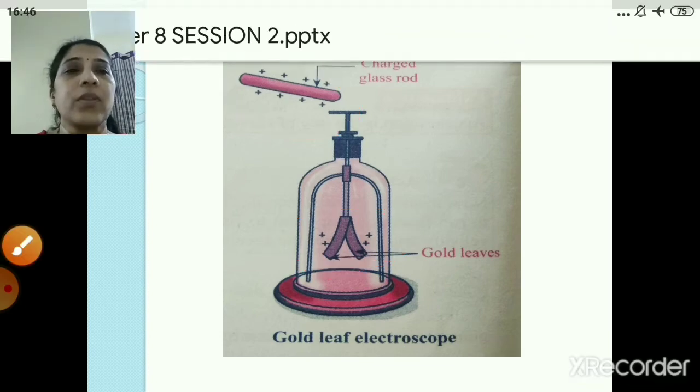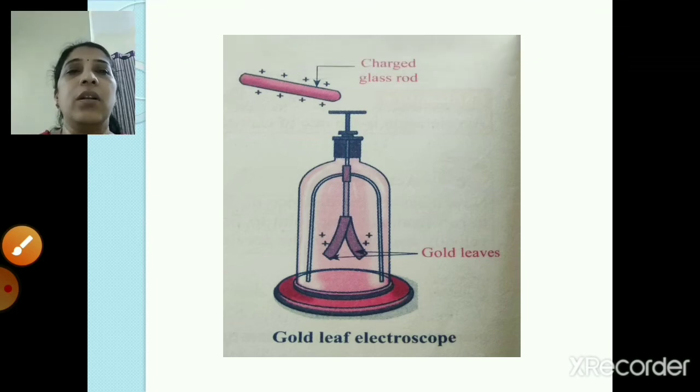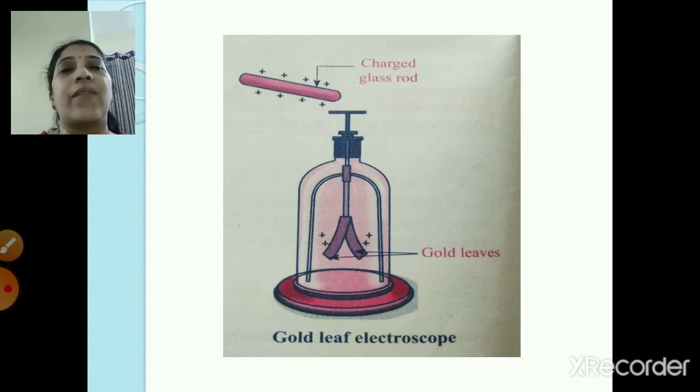Now when you touch the metal disc with your hand, what will happen, again the leaves will collapse. Collapse means they will come close to each other, and whatever charge is there on the leaves will go into the earth through our body, and the leaves will get discharged. That means the leaves will not have any charge, and that's the reason they will come back to the original position, that is the closed position.